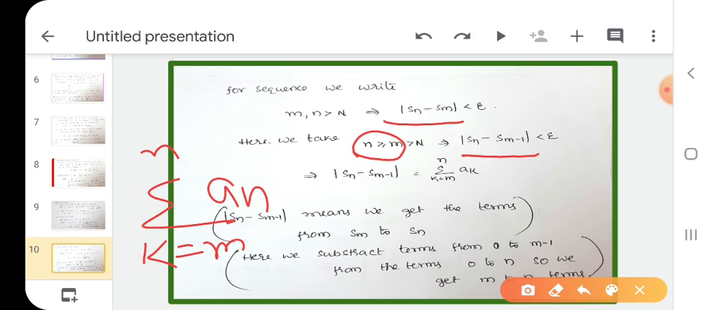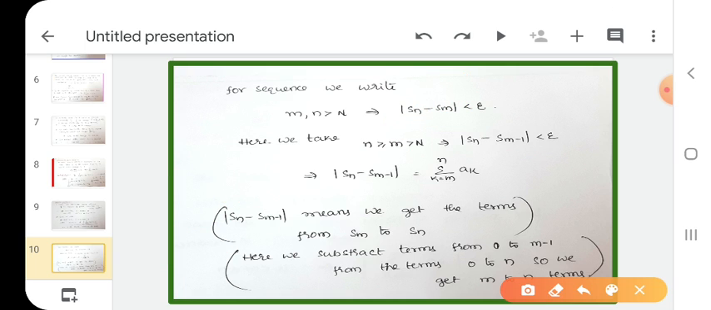That implies, in Cauchy sequence we write Sn minus Sm. These are two different sequences. What do we write here? Sn minus Sm minus 1. Why do we write like this? Sn minus Sm minus 1 means we get the terms from Sm to Sn. If you write like this, we get the terms from Sm to Sn.